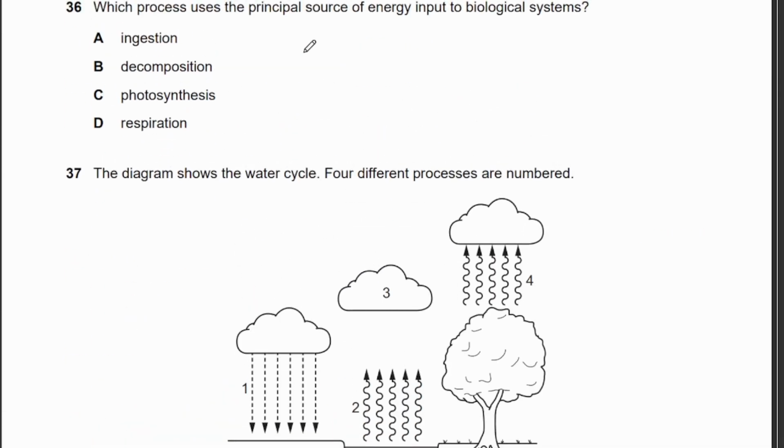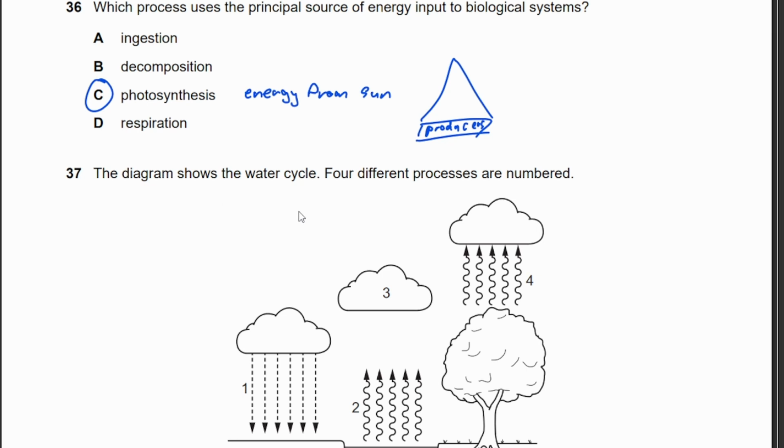36. Which process uses the principal source of energy input to biological systems? Okay. So the source of energy input would be photosynthesis, because you are taking energy from the sun. Right? And they are at the bottom. They are the producers. So they are the bottom of the food chain. Right? They are the bottom of the food chain.